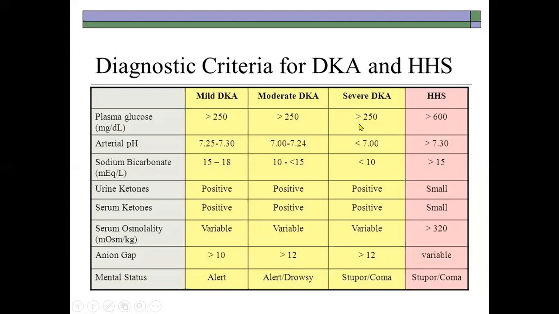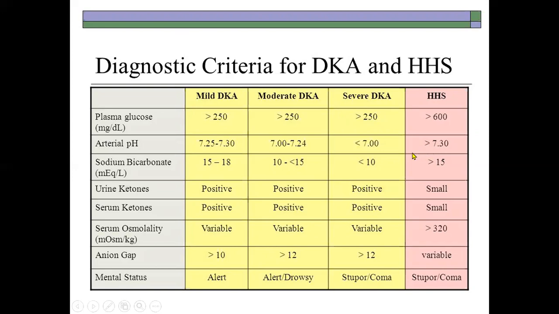If the patient is unconscious and the blood sugar is more than 600 or 700, then it clearly points towards that one. The second point is the presence of ketones, which may be negative or very small in amount in HHS, but present in heavy amount in the urine in DKA. Then the pH will be lower in DKA and higher here.